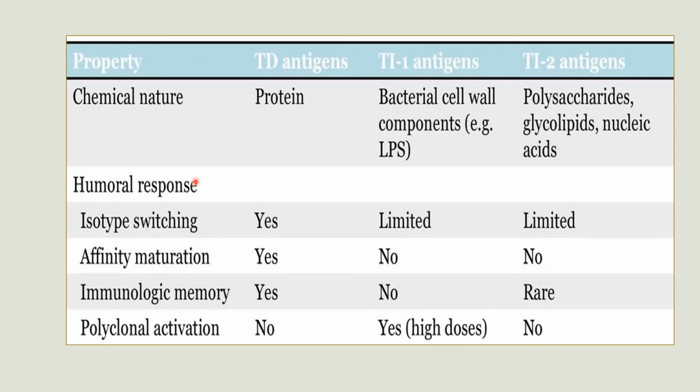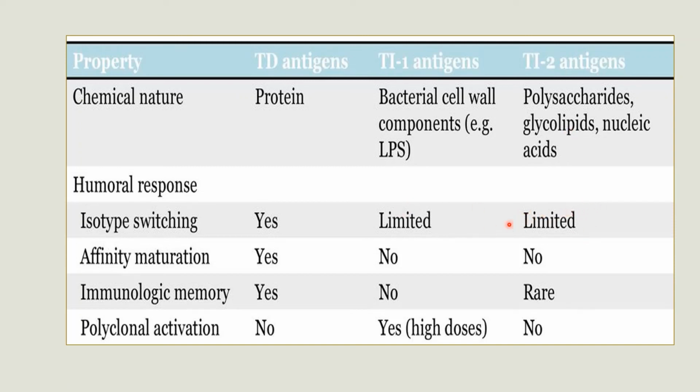Isotype switching. That means production of different types of antibodies. Thymus dependent antigen, yes. Thymus independent antigen type 1 limited and type 2 also limited. They mainly produce IgM.